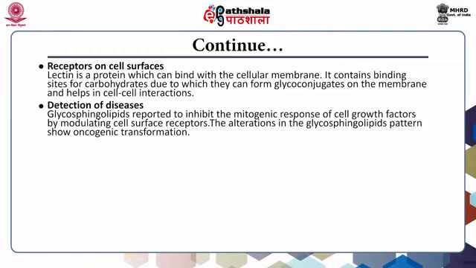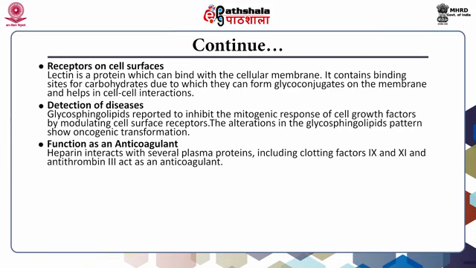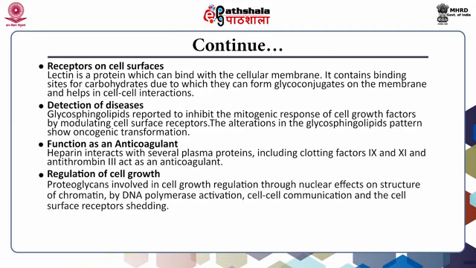The alterations in the glycosphingolipid pattern show oncogenic transformation. Function as an anticoagulant. Heparin interacts with several plasma proteins including clotting factors 9 and 11, and antithrombin 3 acts as an anticoagulant. Regulation of cell growth.